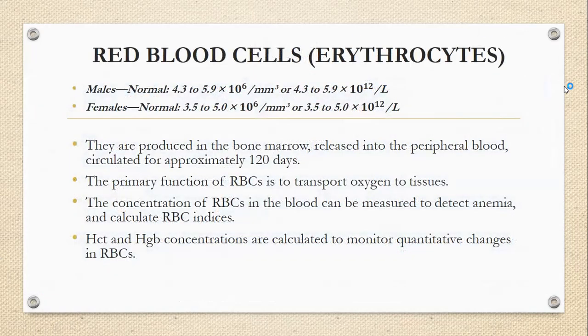Okay, first of all, the red blood cells, erythrocytes. This is the normal limit. There is a slight difference in males and females limit because females lack androgen and there's also bleeding by the menstrual loss. So we can monitor the quantitative changes in RBCs.